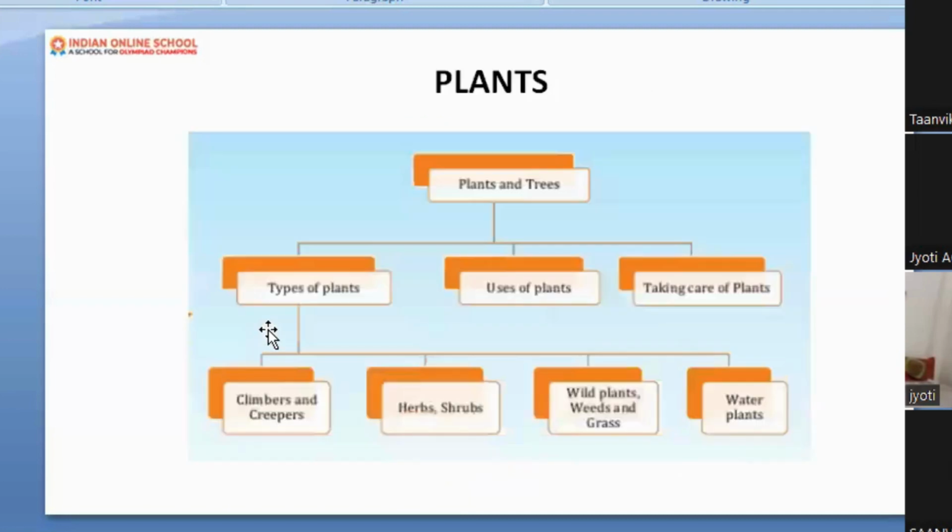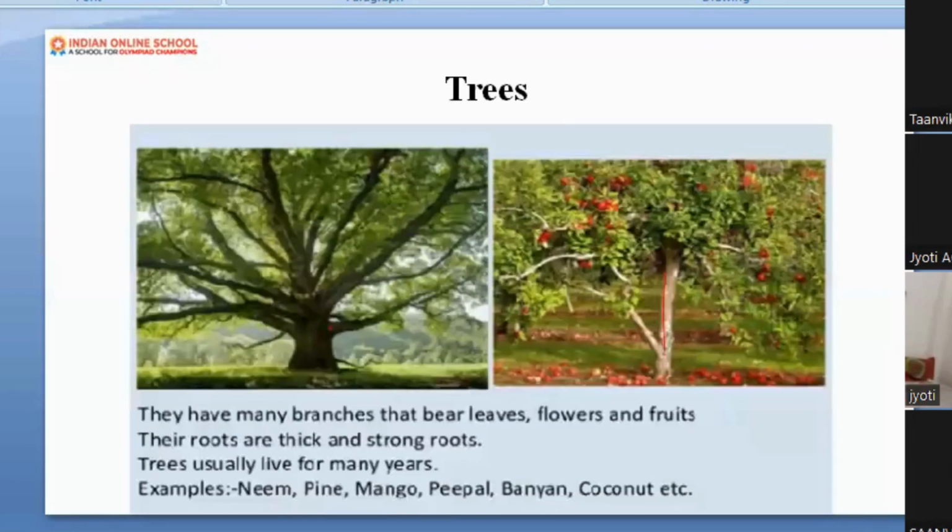Okay. Can you see this slide now, Tanvika? In this slide, now we are going to learn about the different types of plants. Okay. We understood about plants properly, that plants are of different types, different colors, different sizes. Now we are going to learn in detail about different types of plants. Now, can you see this picture? What is it, Tanvika? Tree. Very good. This is a tree.